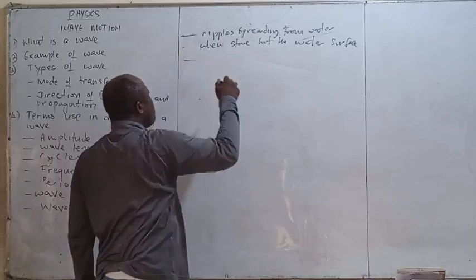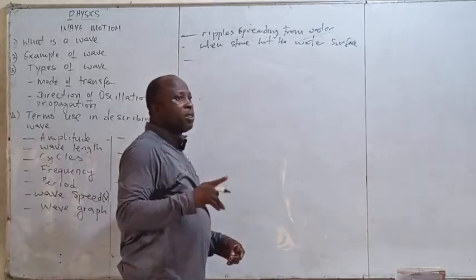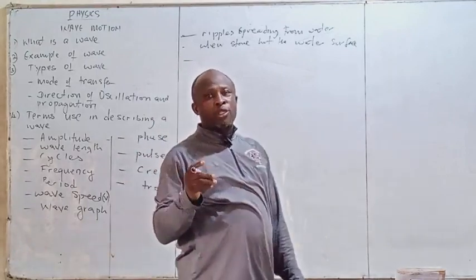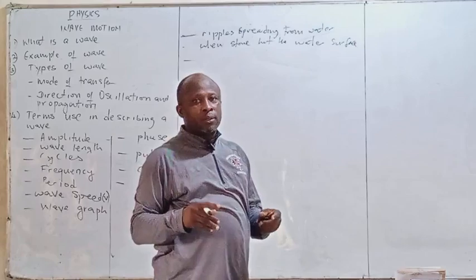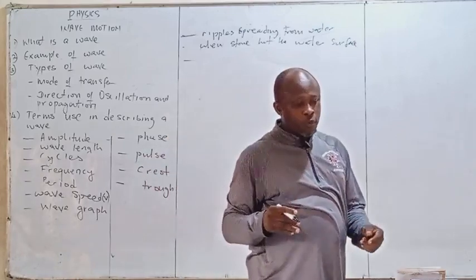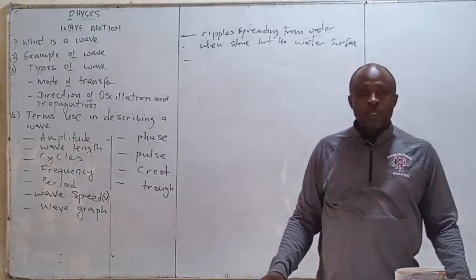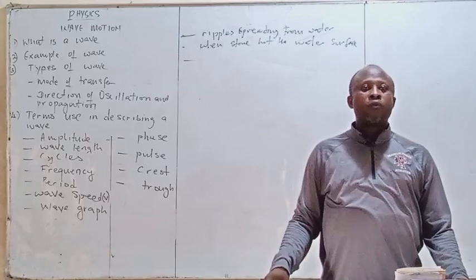Then we have another example: the oscillation of a rope when jerked from one end. So that's another good example. Now let's look at types of wave.